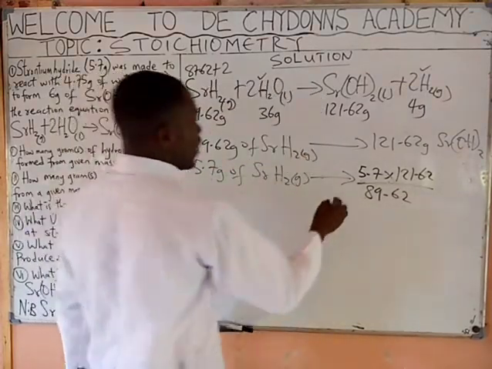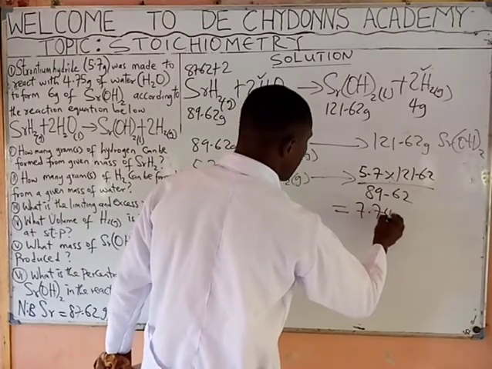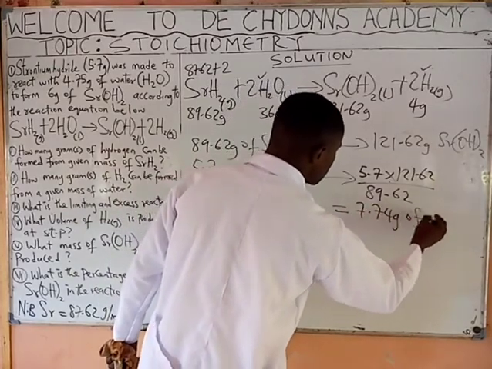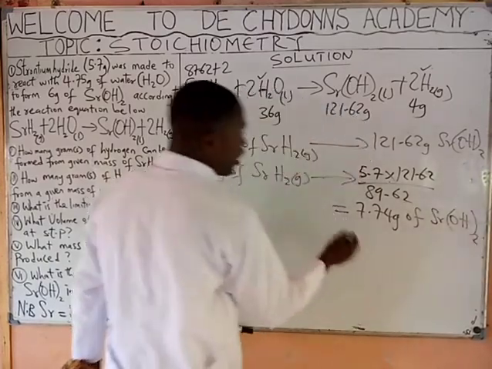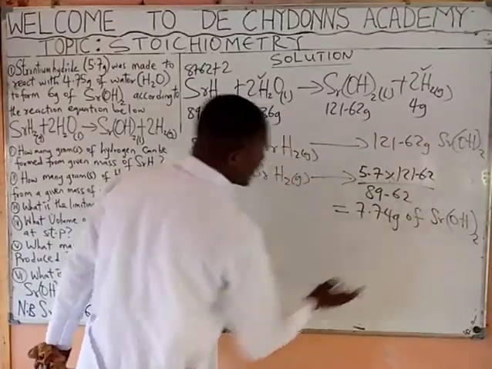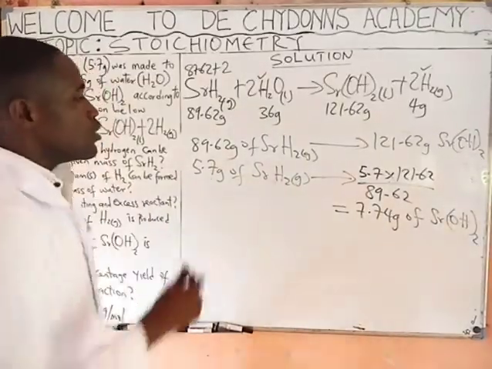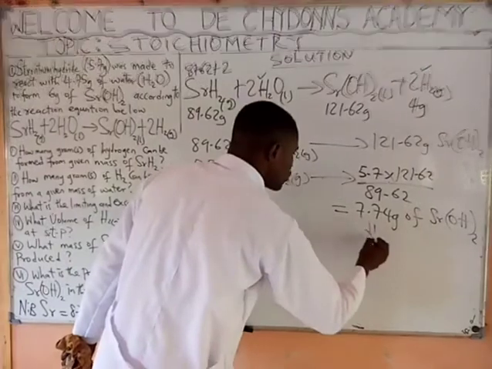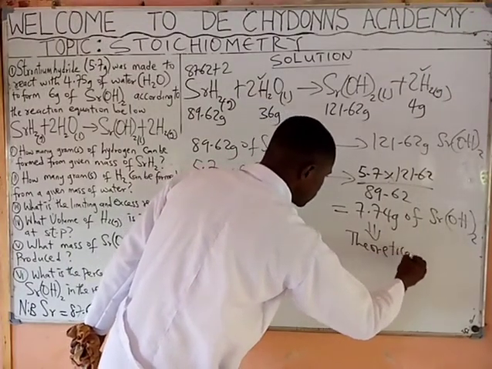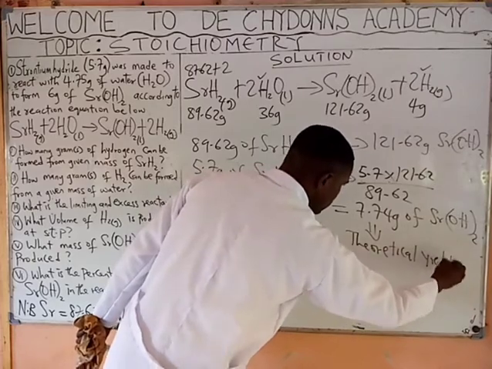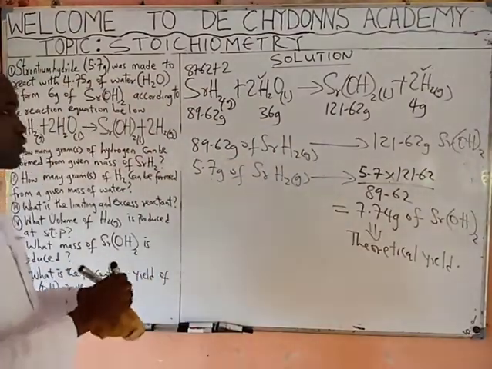So when you cross multiply it, you'll be having 7.74 grams of strontium hydroxide. So this amount of strontium hydroxide is the amount that is produced in the reaction. Then this is what we call our theoretical yield, because you produce it from your reaction.